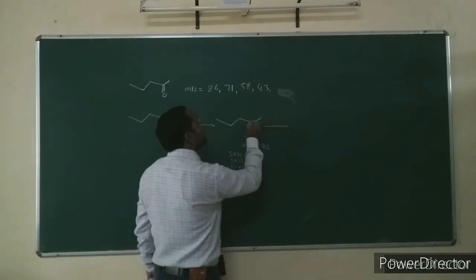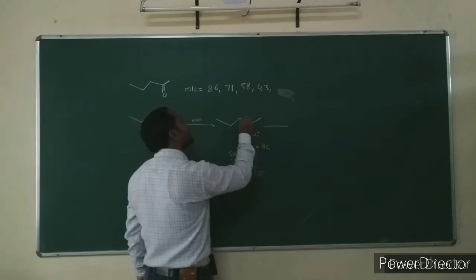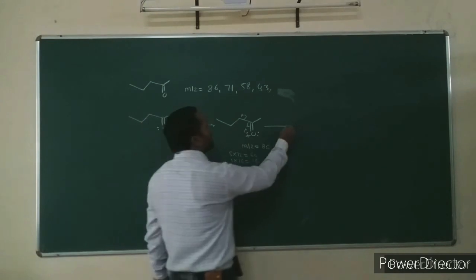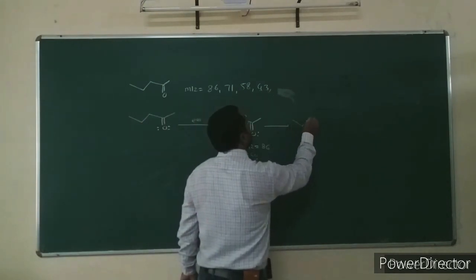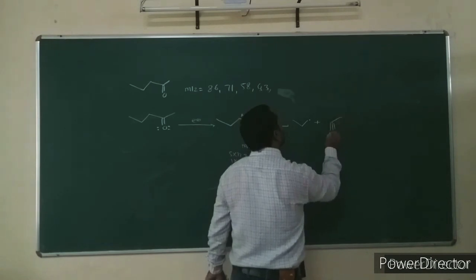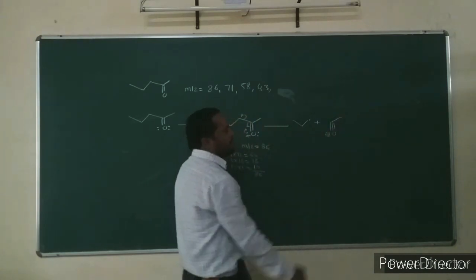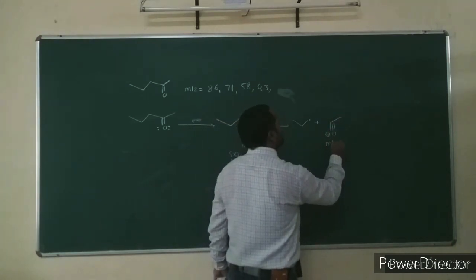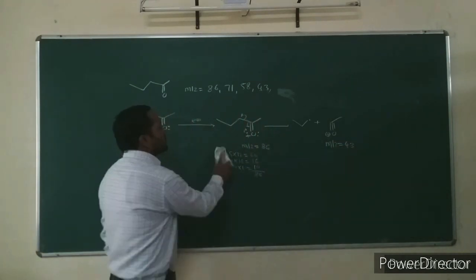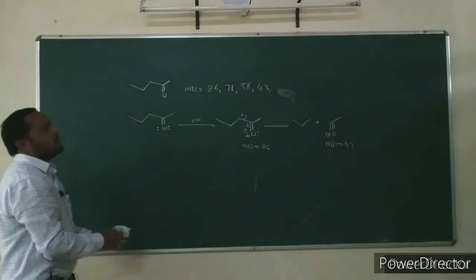After the formation of this, it undergoes loss of the longest alkyl group as a radical by alpha cleavage. There is formation of an acylium ion at mass to charge ratio 43.